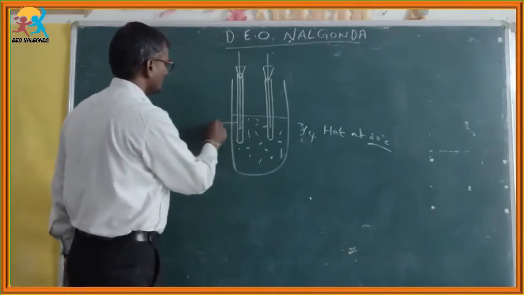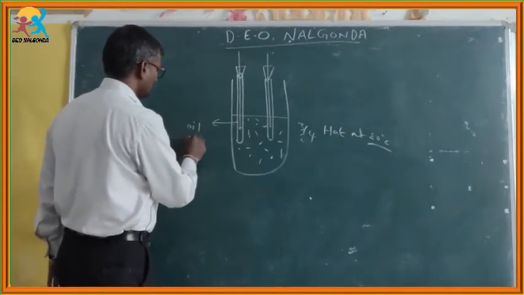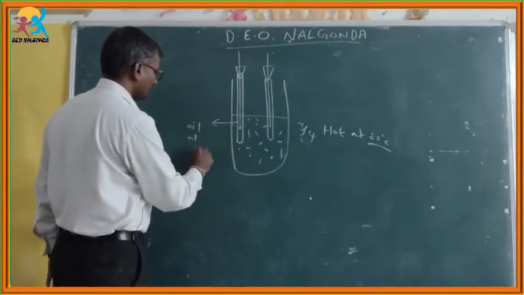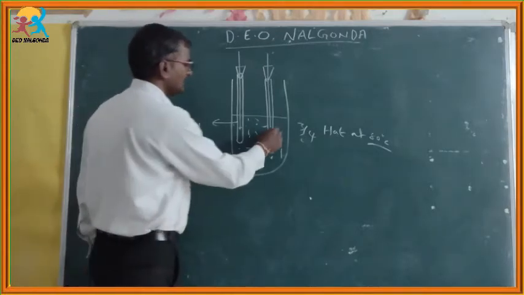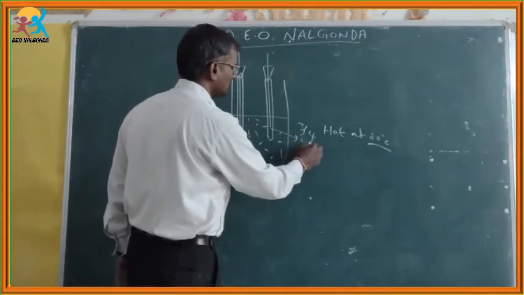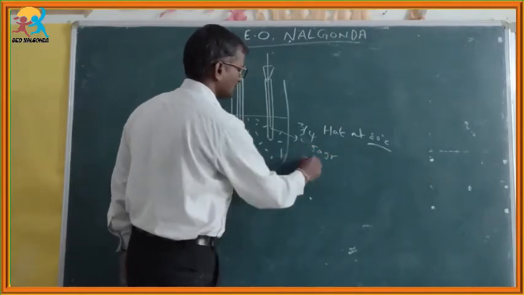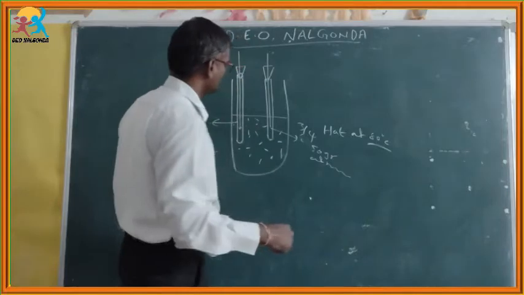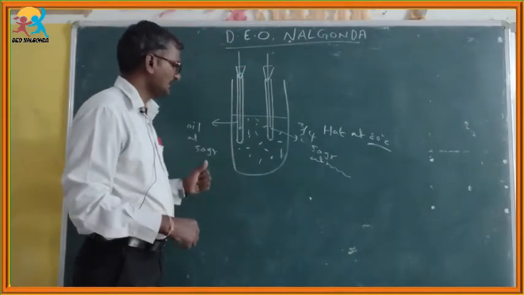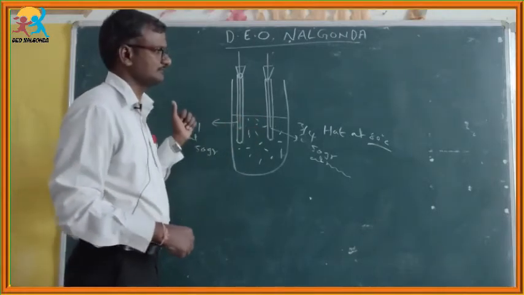Here one test tube contains 50 grams of oil at room temperature. At the same time, the other test tube contains 50 grams of water at room temperature. These two masses are the same. At the same time, the initial temperatures of these two systems are the same.